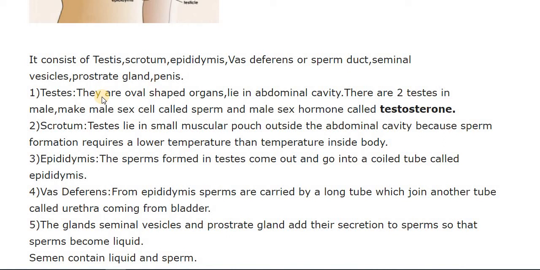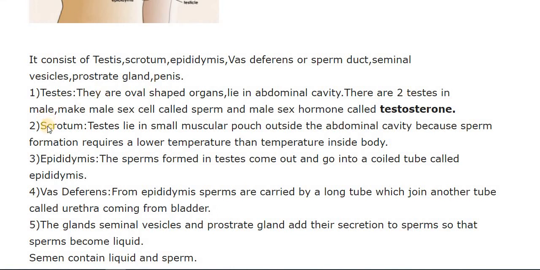They also secrete the male sex hormone called testosterone, and this testosterone is responsible for the changes that occur in males during puberty, so it is also known as a sex hormone. So the two main functions of the testes are to produce the sex cell as well as the male sex hormone, testosterone.